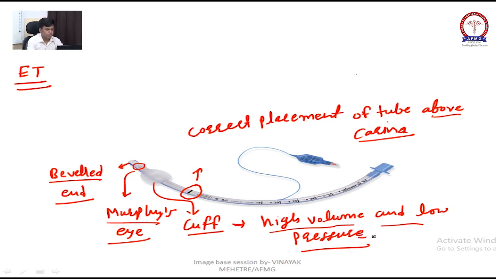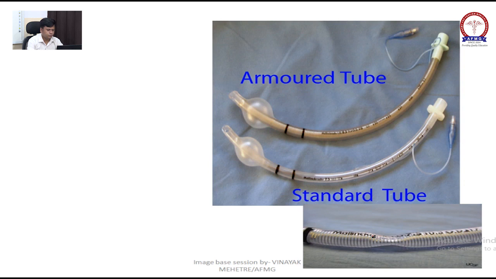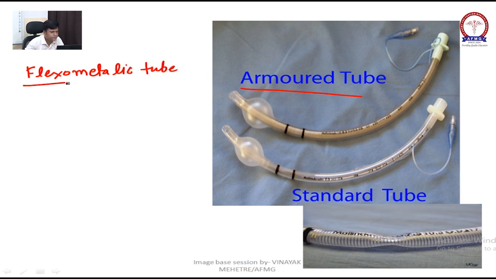Next, this is your armored tube or flexometallic tube. It is kink resistant.